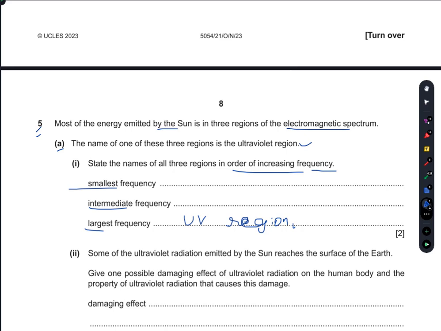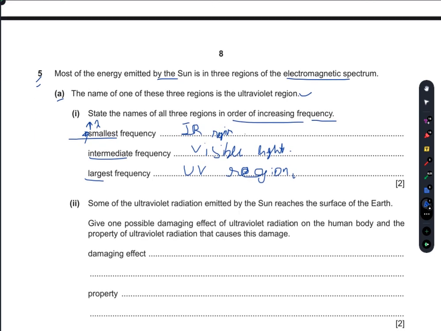the largest frequency. The intermediate frequency, as we all know, is of the visible light. Visible light has intermediate frequency, and the smallest frequency, the greatest wavelength, is of the infrared region, the IR region. So that's your answer.